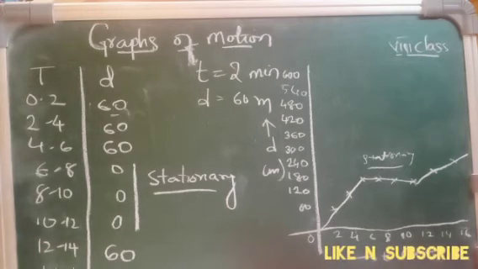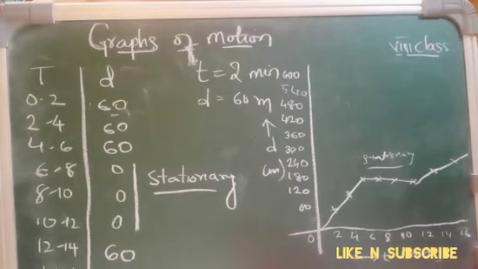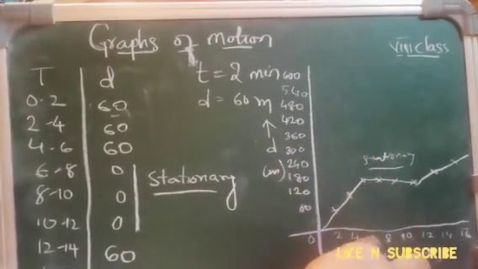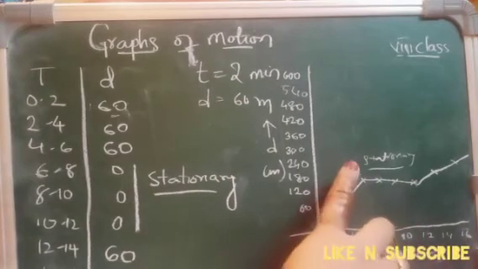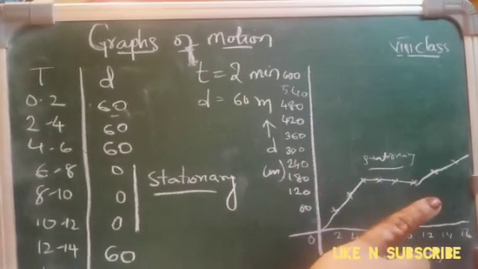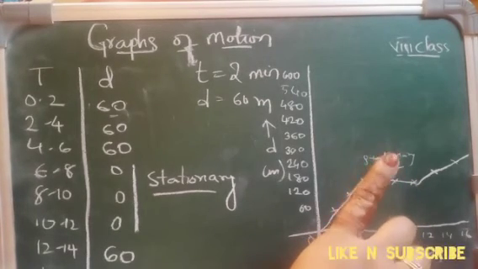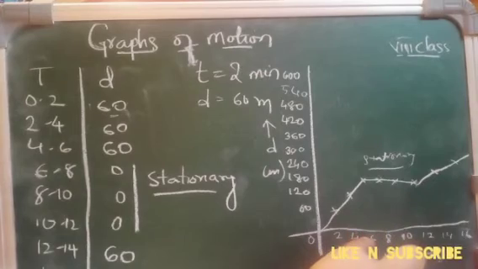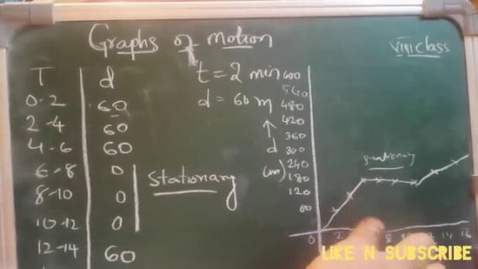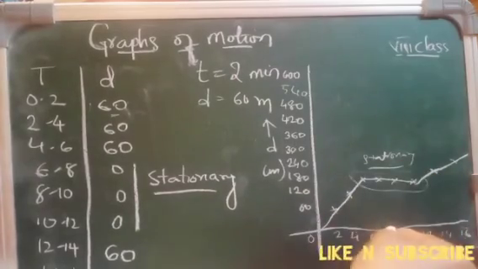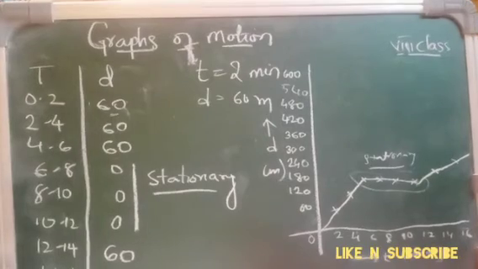Okay. So what do we understand from this? We can say that when any object stops at a place, the time continues to increase. Right, the time continues to increase, but the total distance covered remains the same. Okay, the graph line remains parallel to the x-axis. This shows that the object is at rest. So you can see that this line is parallel to the x-axis. So that means the object is at rest.